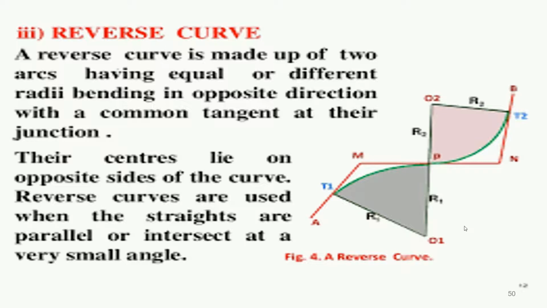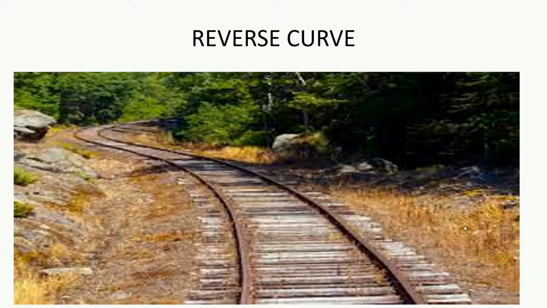Now in the second PPT you see the actual example of a reverse curve. Here we have provided this reverse curve for the construction of the permanent way of the railway. This is a reverse curve which has the same radius on both sides, and when we see it from a particular distance, we can say it has a proper curve, and an equal curve on both sides.